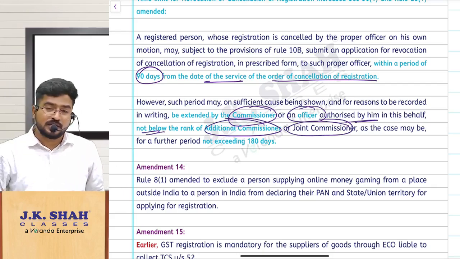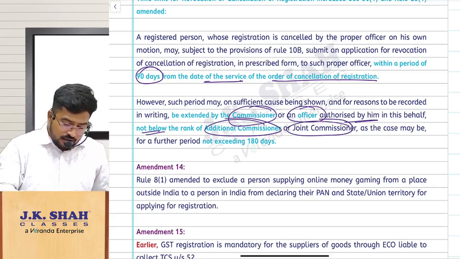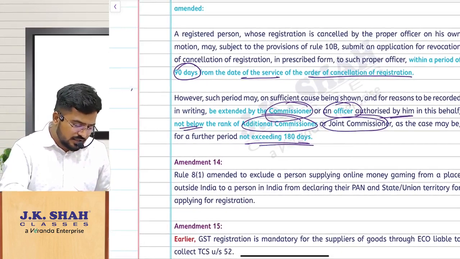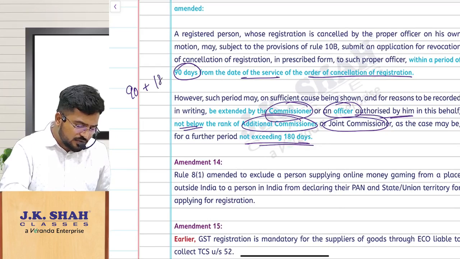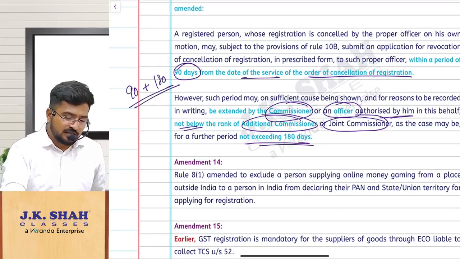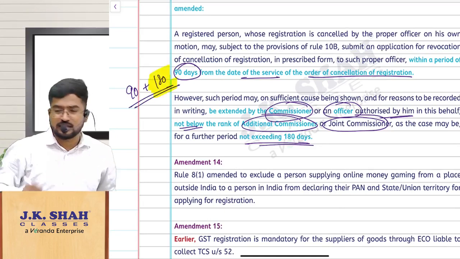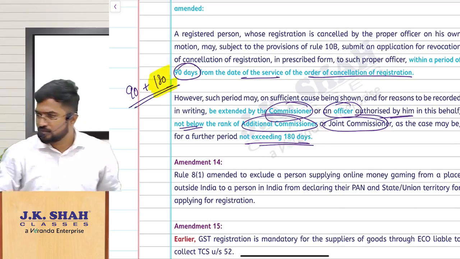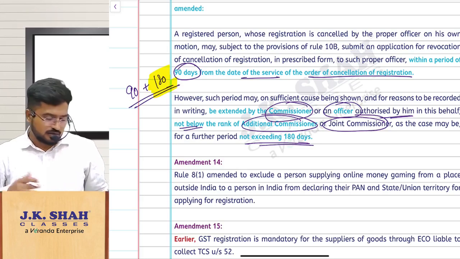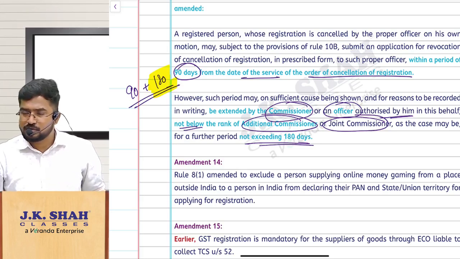They can condone the delay not exceeding 180 days. That means, can I say it is 90 plus 180 now? But this 180 depends upon the officer. You have to satisfy them with a sufficient reason. Shall we proceed now?